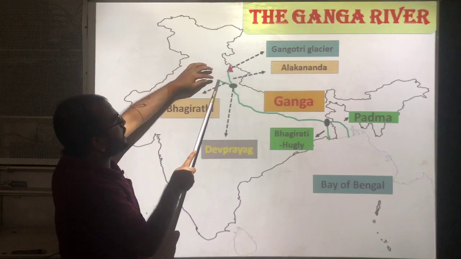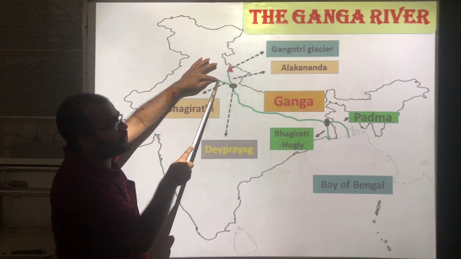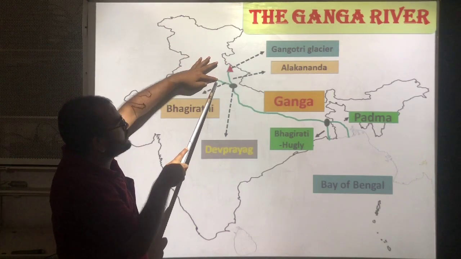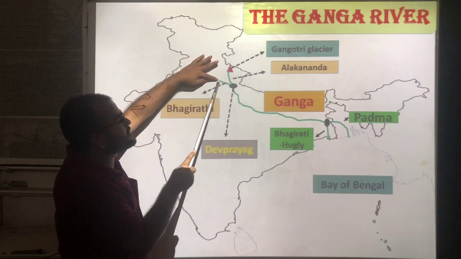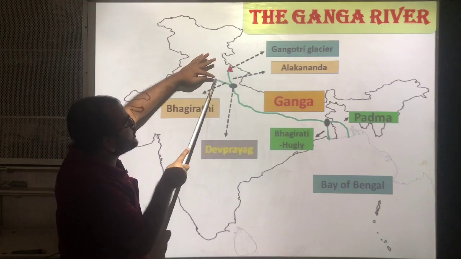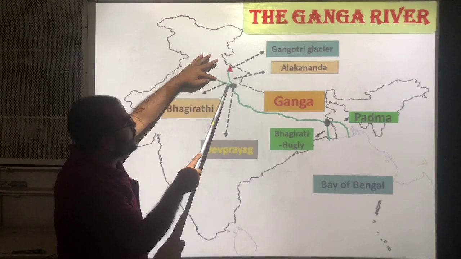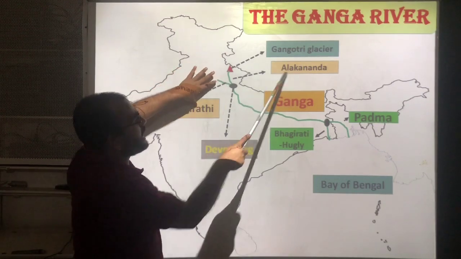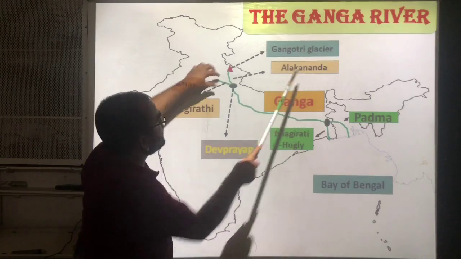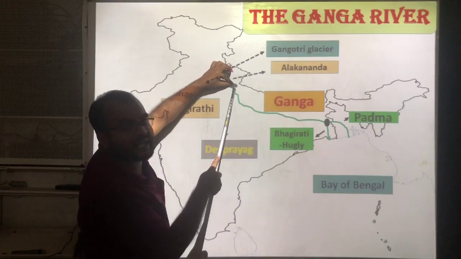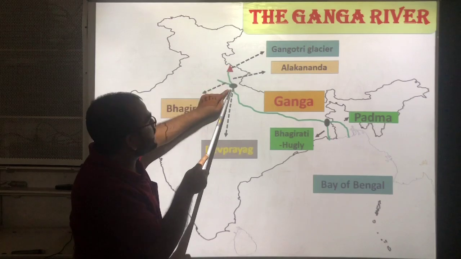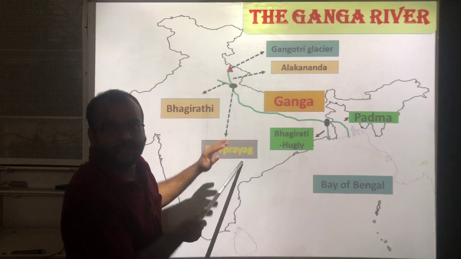And from another glacier, the Bhagirathi river will start, and both Bhagirathi and Alakananda will join at Devaprayag. Devaprayag is one place.